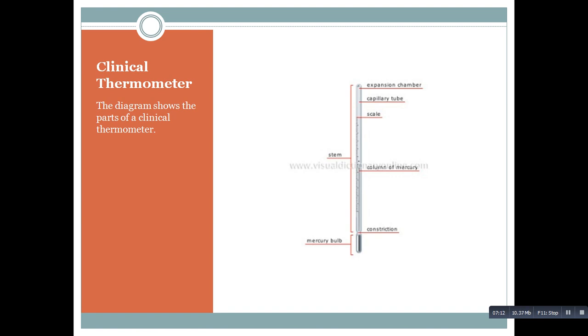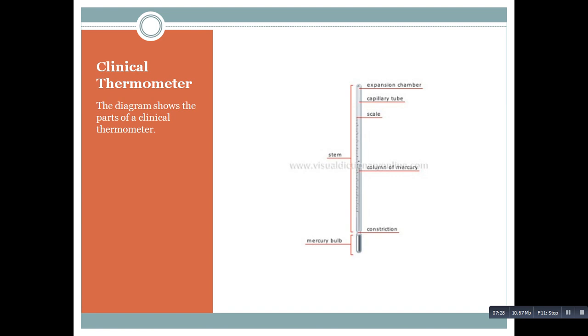On this thermometer there are markings called a scale. This scale in a clinical thermometer lies between 35 degrees and 42 degrees Celsius.